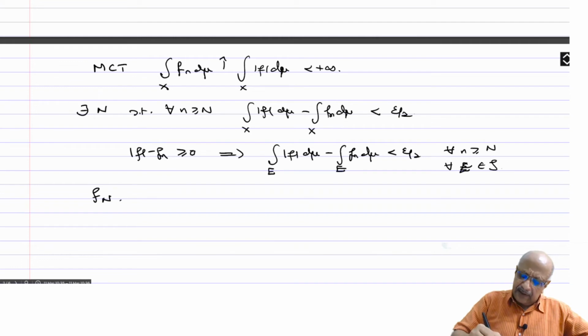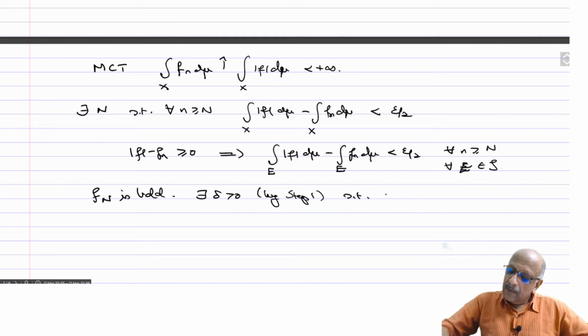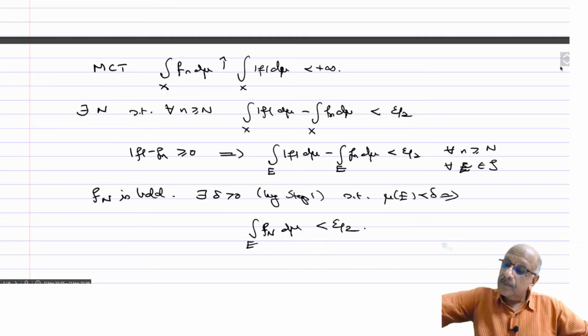Now f_N is bounded, so there exists a delta positive by step 1 such that mu(E) less than delta implies that the integral of f_N d mu over E is less than epsilon by 2.